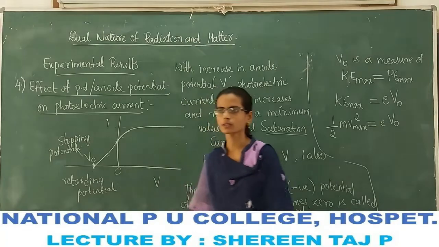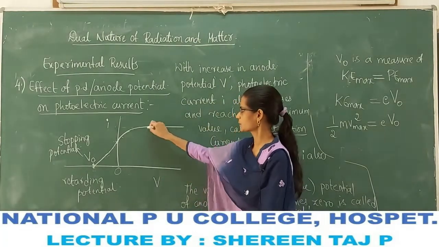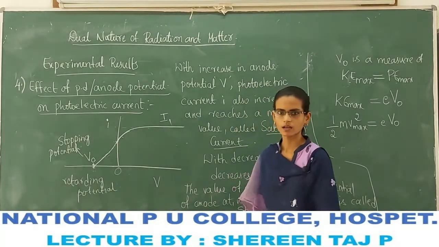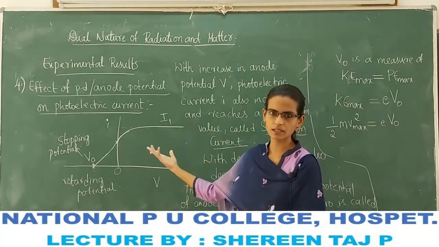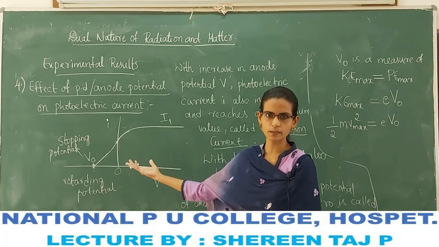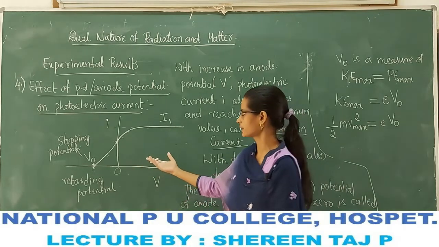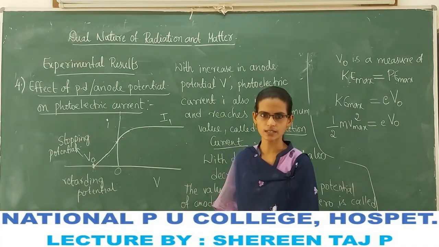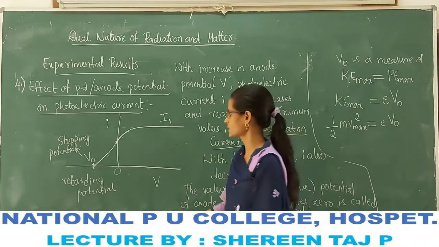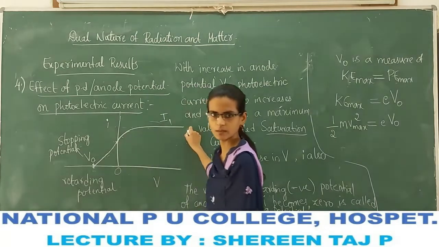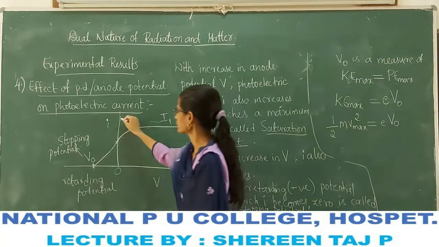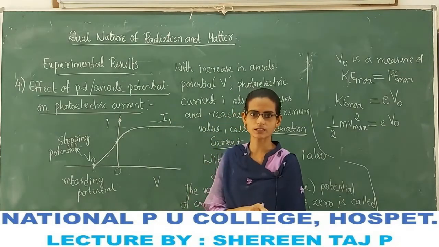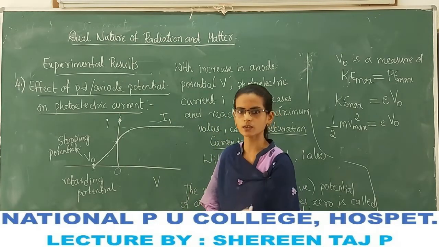So this fourth result, this experiment is performed for some intensity, say I1. Now if the experiment is repeated for other, higher intensities, the nature of the graph is the same, but if intensity increases, as we already discussed in the previous result, intensity increasing means current also increases.